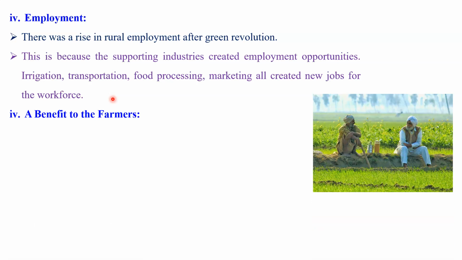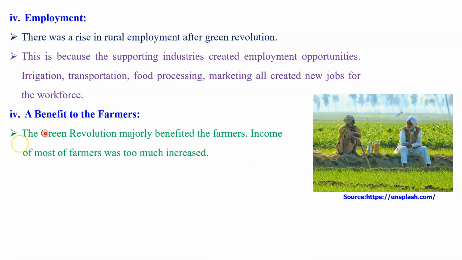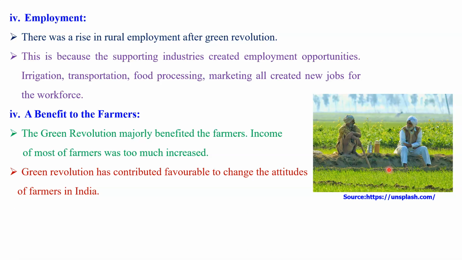Another very important impact of the Green Revolution in India was the benefit to the farmer. Really, dear students, the Green Revolution majorly benefited the farmer, and the income of most farmers increased a lot, especially in Punjab and Haryana. These were the states where farmers got the maximum benefit of this program.